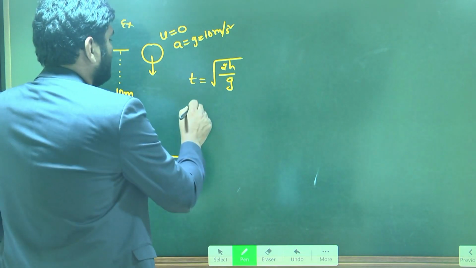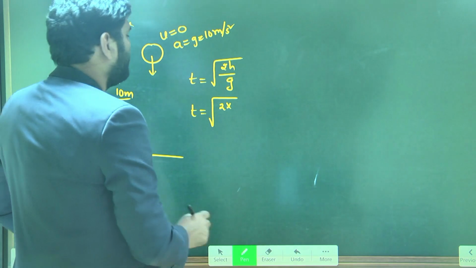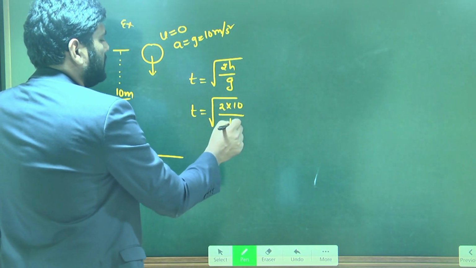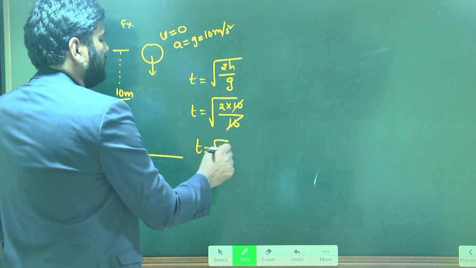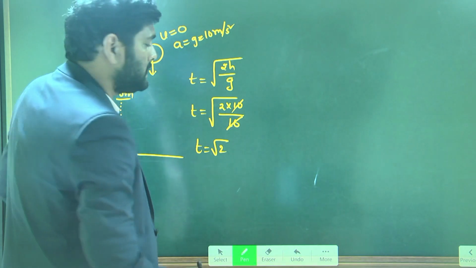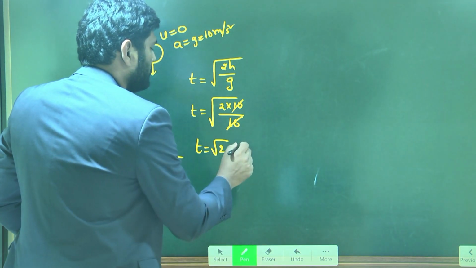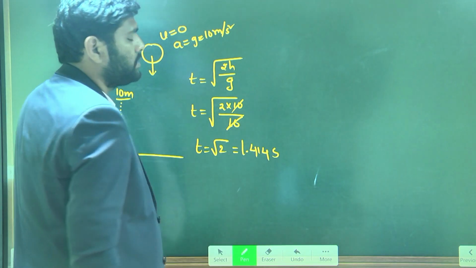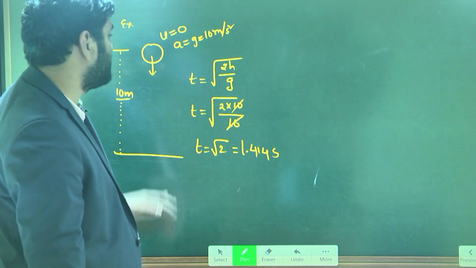So from here, T is equal to under root of 2 into h by g. The h value is 10, so the g value is also 10. We can cancel it. The time value is equal to root 2. The root 2 value is 1.414 seconds. So this is the time taken for the body to reach the ground from 10 meters height.